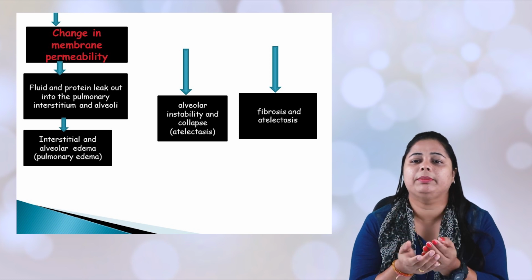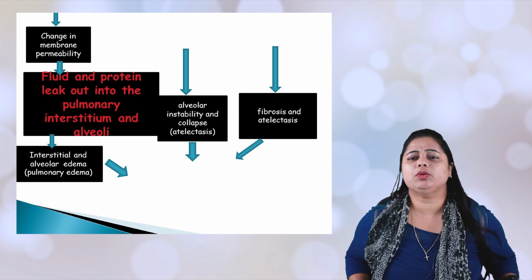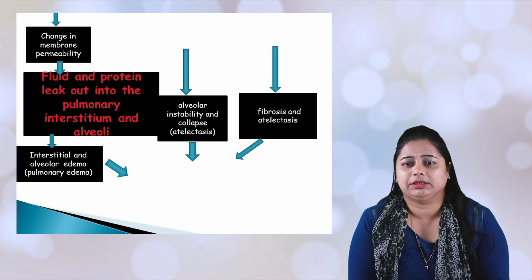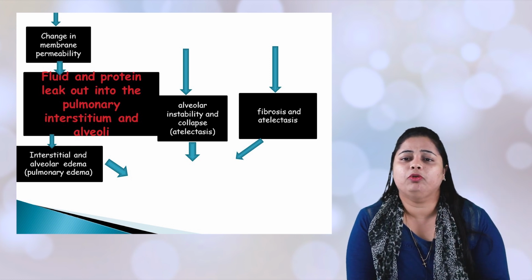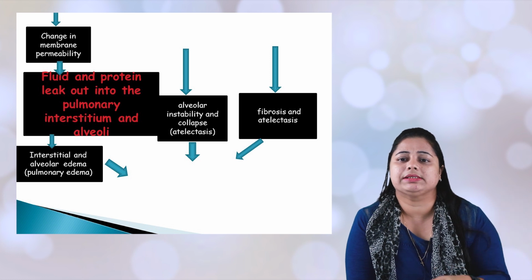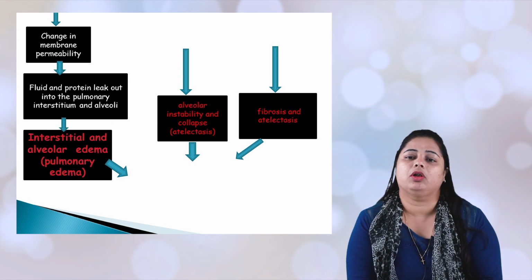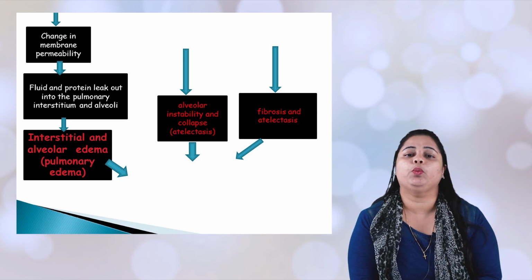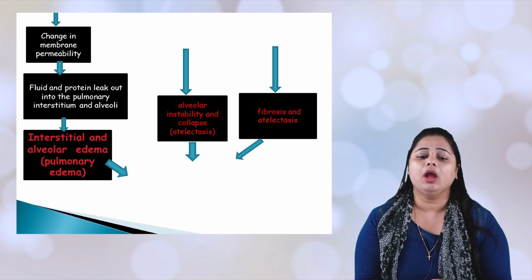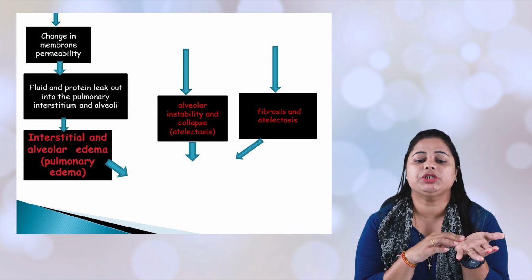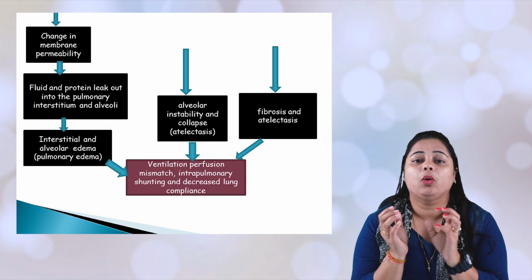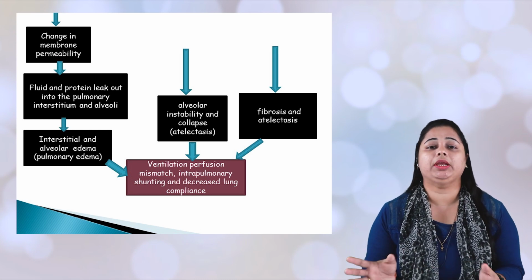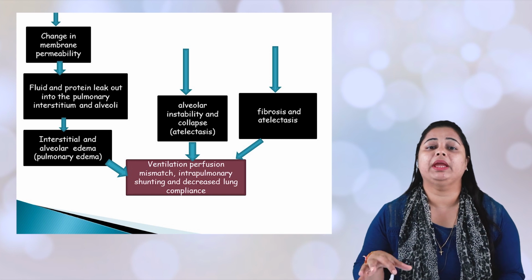So already I have told you the word permeability. What does permeability do? It will allow fluid and protein to pass through it. So your interstitial fluid will be collected, and this condition is called pulmonary edema. When there is pulmonary edema, there is something called VQ mismatch. What is this VQ? V is ventilation, Q is perfusion.